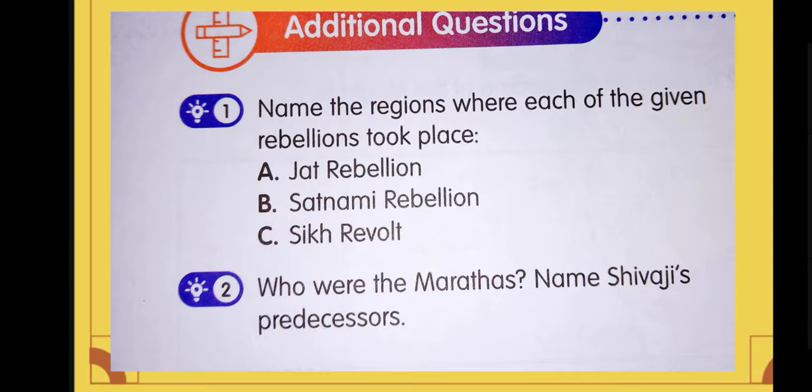Who were the Marathas? Marathas were a group of people who lived in Maharashtra, you can say. Marathas were a group of the warrior class who had positions in the courts of Deccan kingdoms such as Golconda and Bijapur. Okay, and who were the predecessors? Predecessors of Shivaji were Babaji, his grandfather, Shahji, his father, and after that Shivaji.